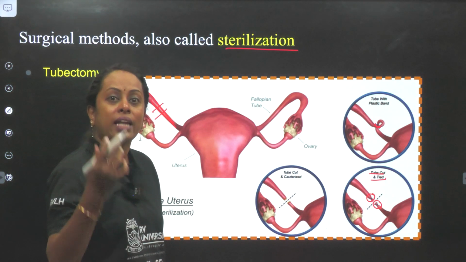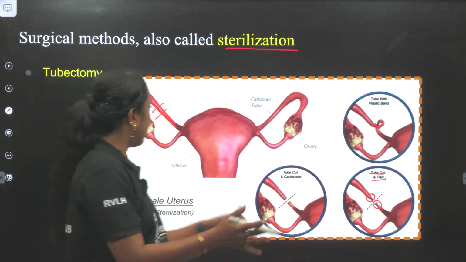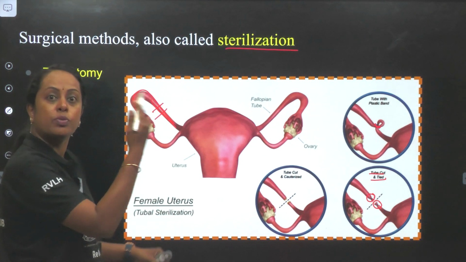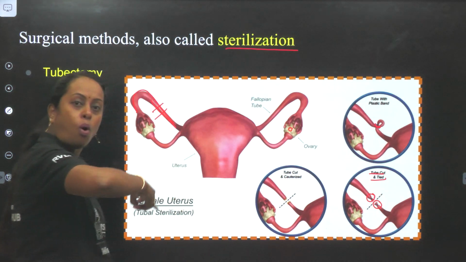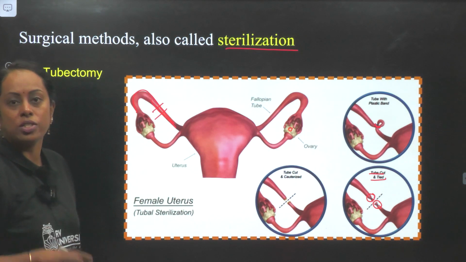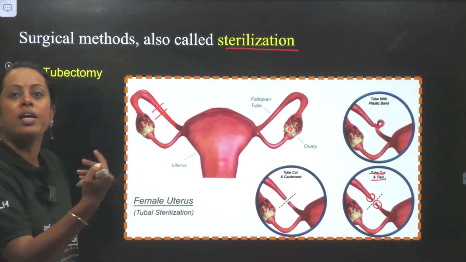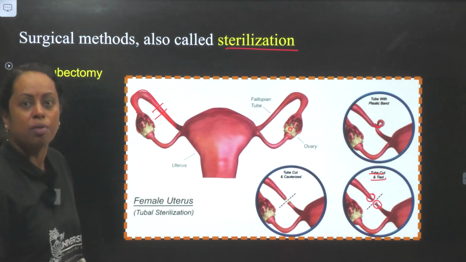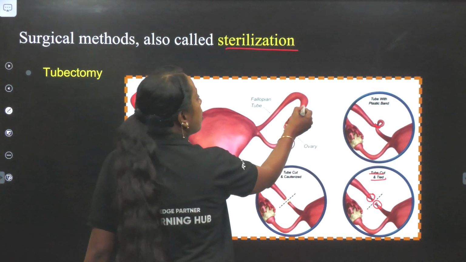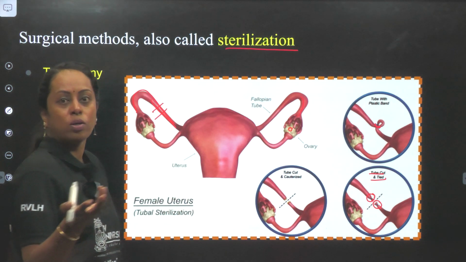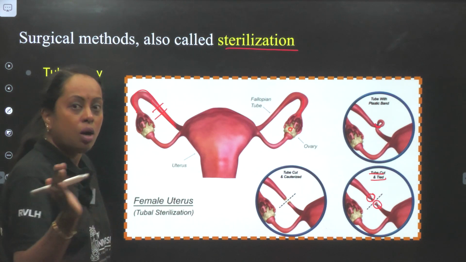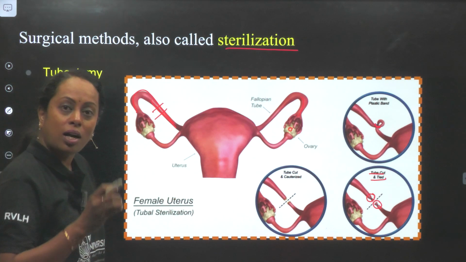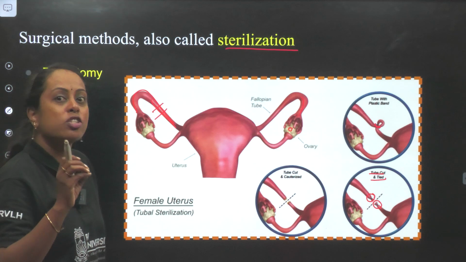Now, when we do this, we come back to the initial process which we studied earlier. From the ovary, the ova released during ovulation is picked up by the finger-like projections called fimbriae. The cilia present in the fallopian tube push the ovum, because ova cannot move, it is non-motile, to the region called ampulla, where fertilization is going to occur.